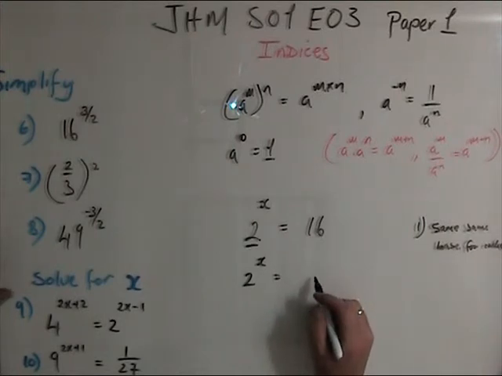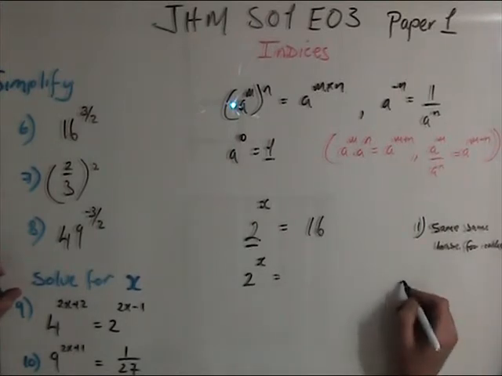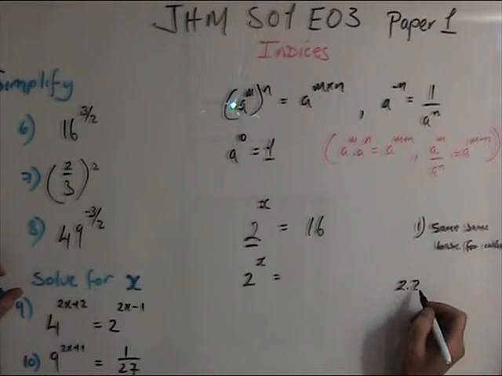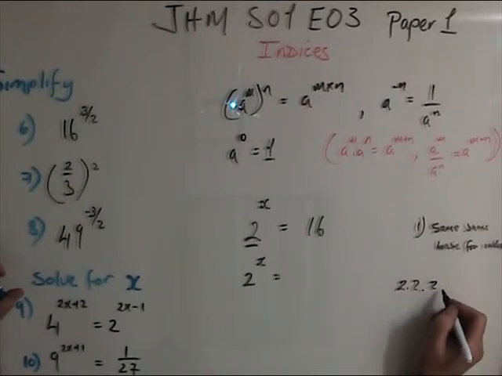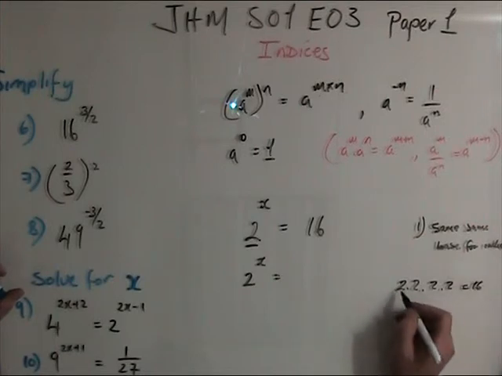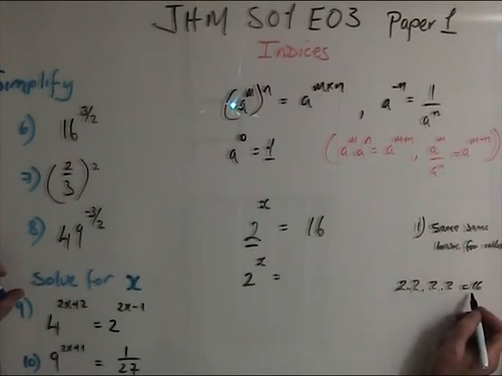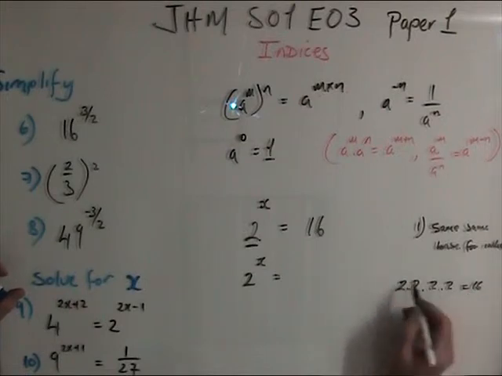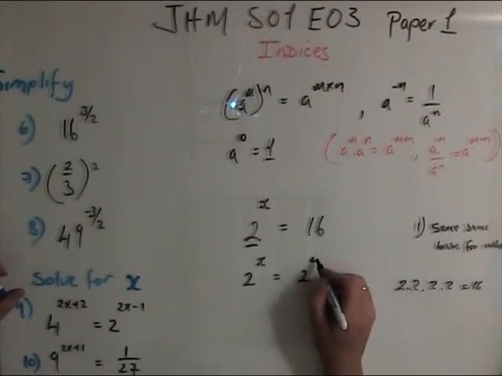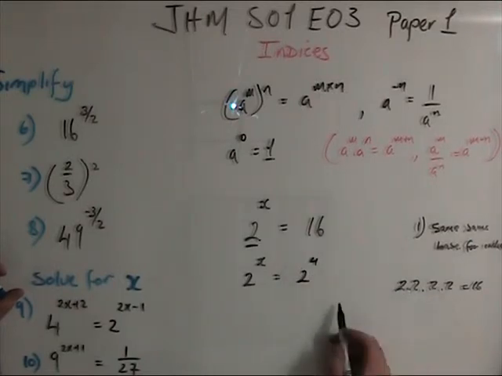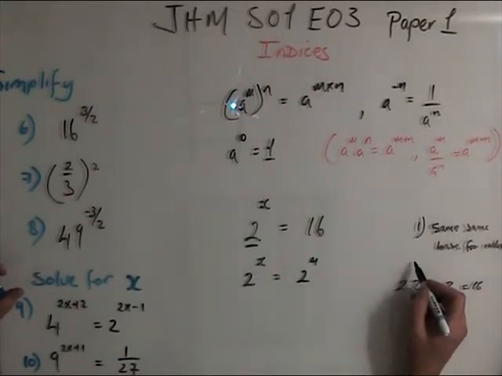What is 16 as a power of 2? 2 by 2 is 4. You must be very careful with 2's because they're so small. 4 by 2 is 8, and 8 by 2 is 16. So 2 2's are 4, 2 4's are 8, 2 8's are 16. So be careful with 2. Now I'm going to rewrite this as 2 to the power of 4: 1, 2, 3, 4. And then I cancel my bases.